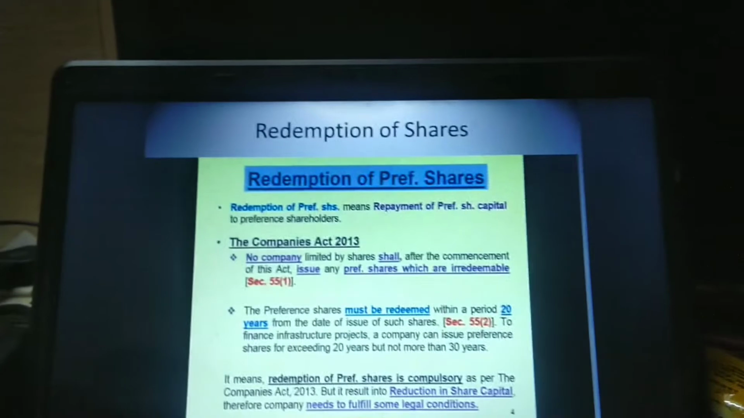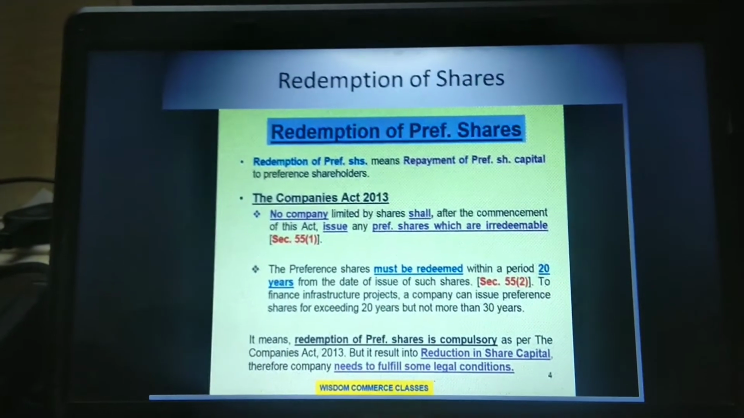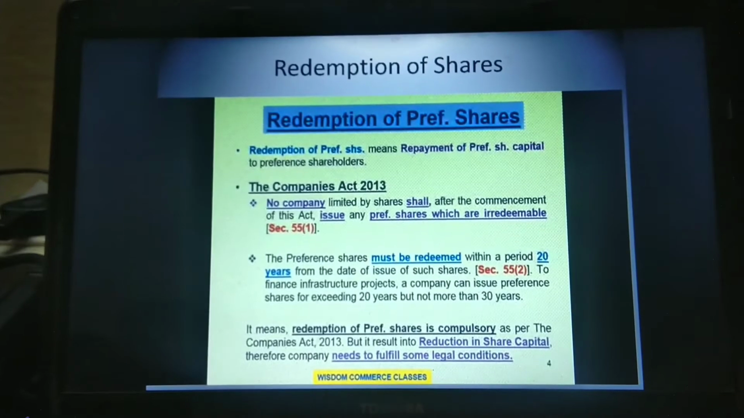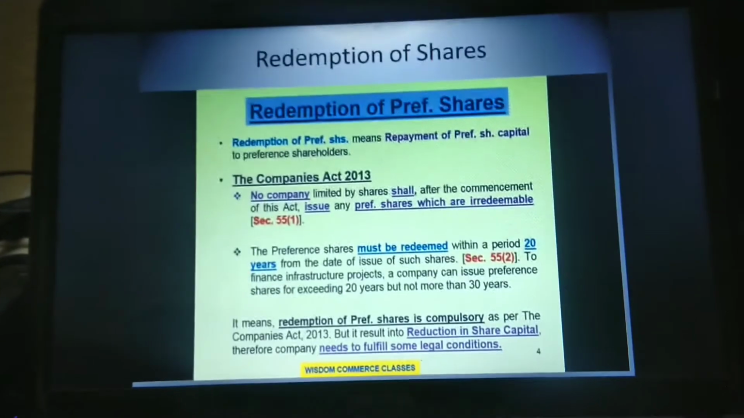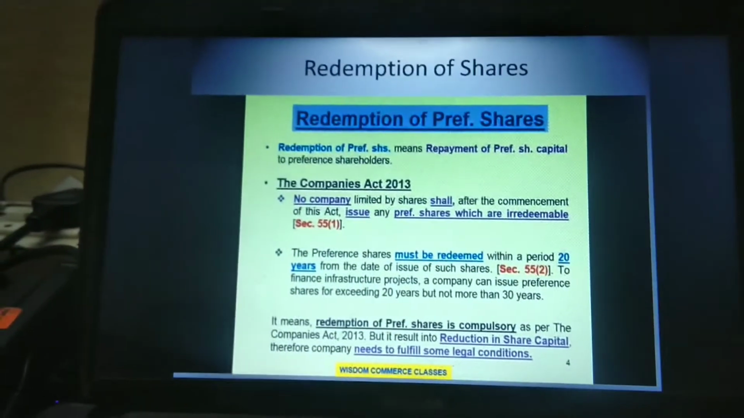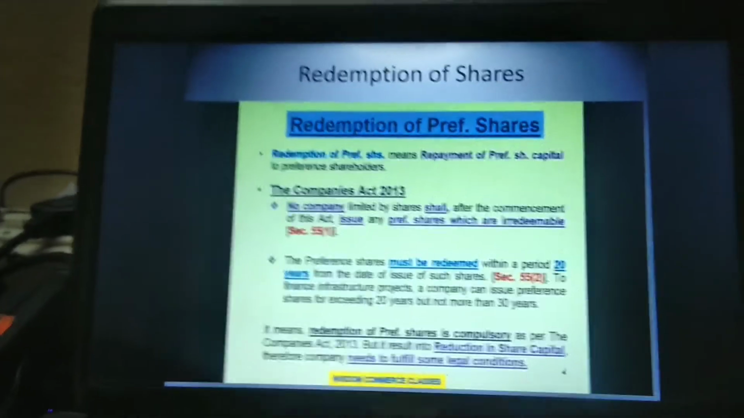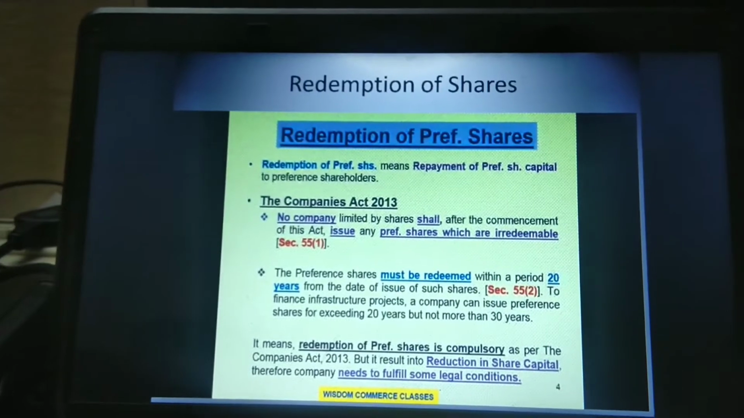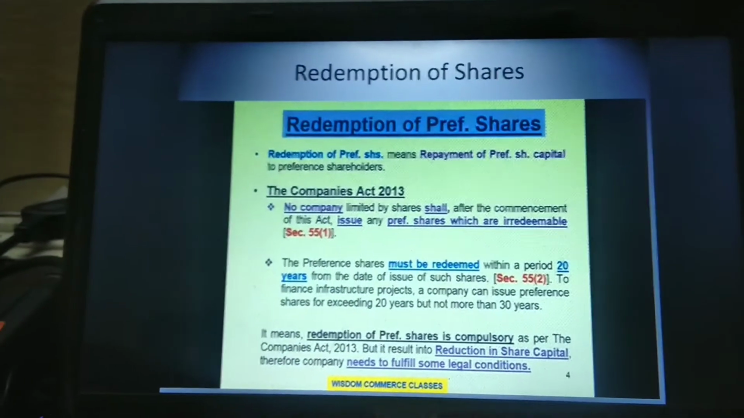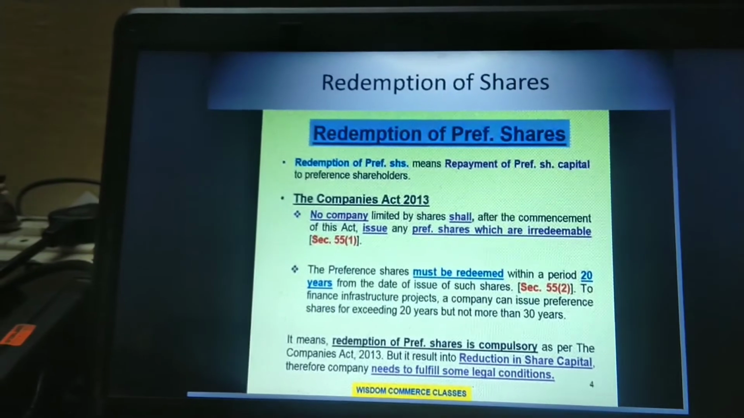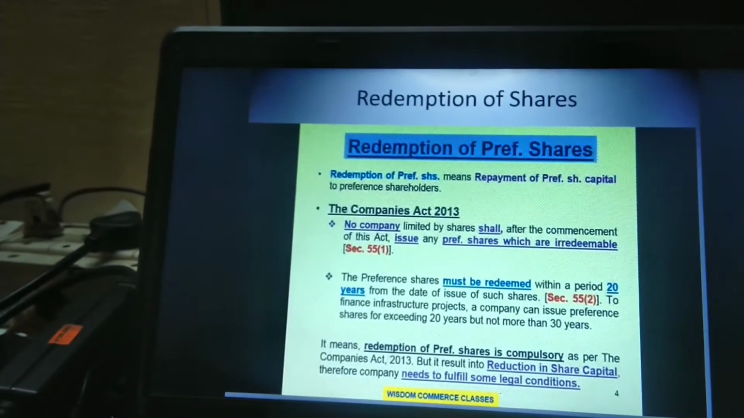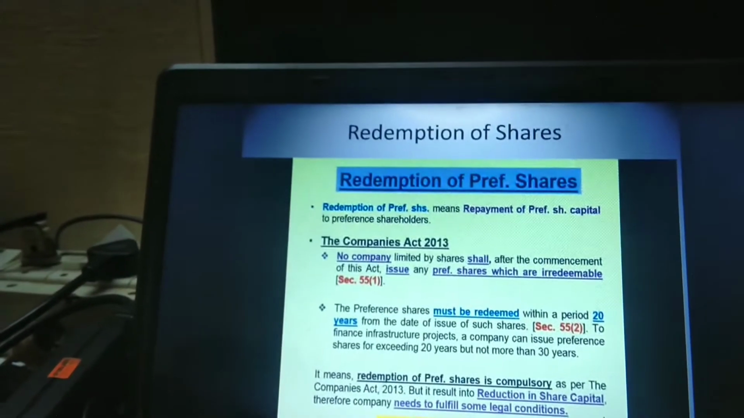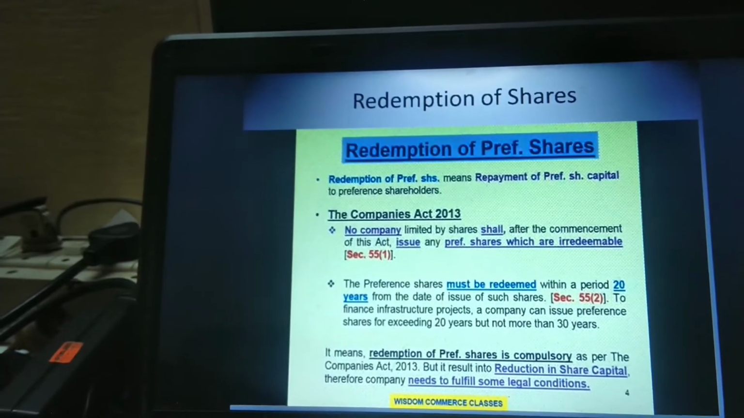Redemption of preference shares means repayment of preference share capital to preference shareholders. This we already discussed. The company will repay the share capital amount and they will not continue as shareholders after the redemption. But there is a revision in the redemption case in the Companies Act 2013. No company limited by shares shall, after the commencement of this act, issue any preference share which is not redeemable. Which means the redemption of preference shares is compulsory. The company cannot issue an irredeemable preference share.